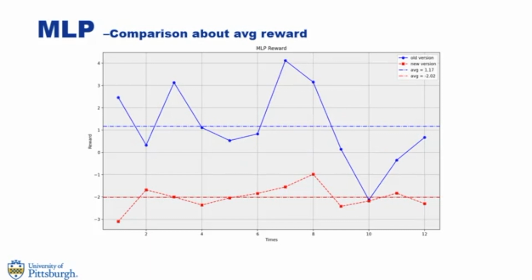Next, we also compare the average reward the snake can get at each step for MLP. We found that for average reward, the new version gets a negative reward, which is less than the old version. That means the snake's movement becomes less effective, and the snake is more likely to kill itself.